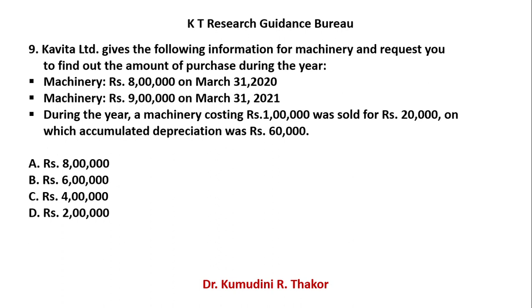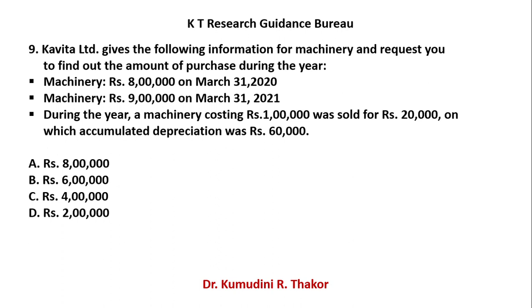So when you sell the machinery, that time you received 20,000 rupees. Accumulated depreciation was 60,000. So 60 plus 20 is equal to 80,000, and 1 lakh rupees was the cost. So obviously your loss on machinery is 20,000 rupees.